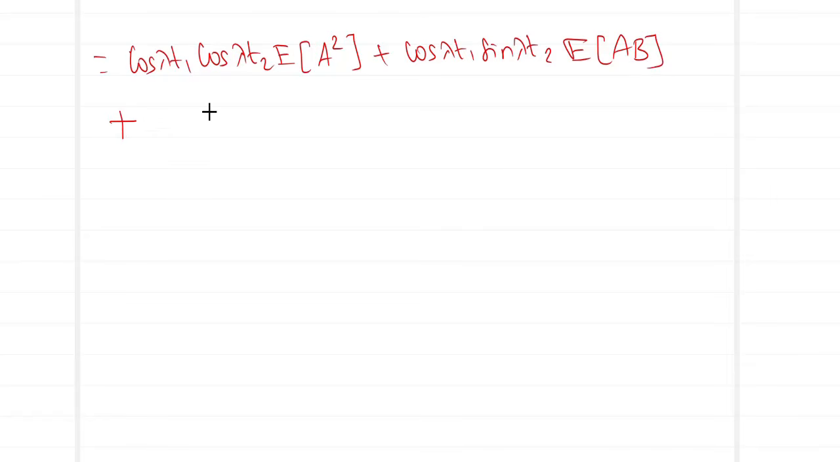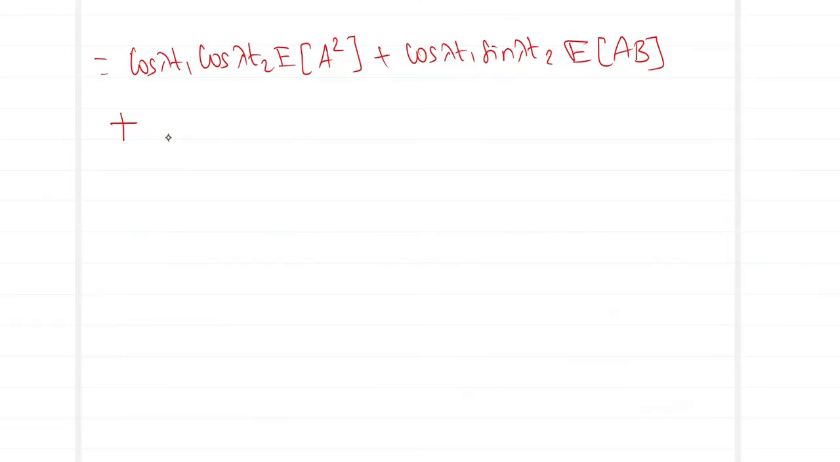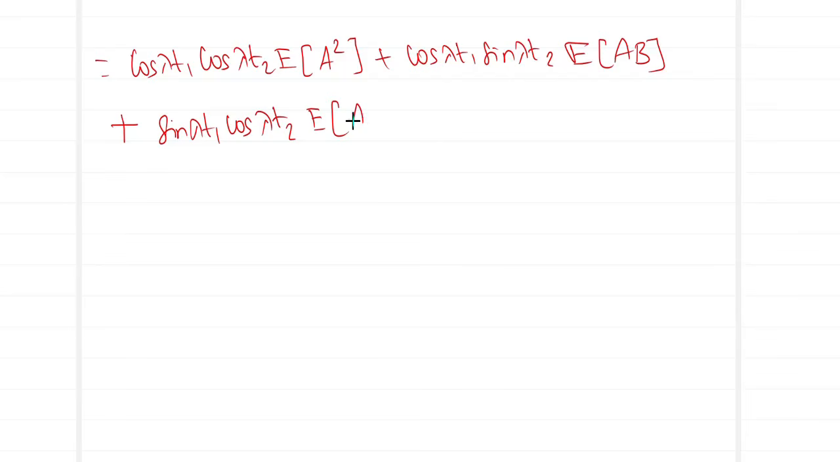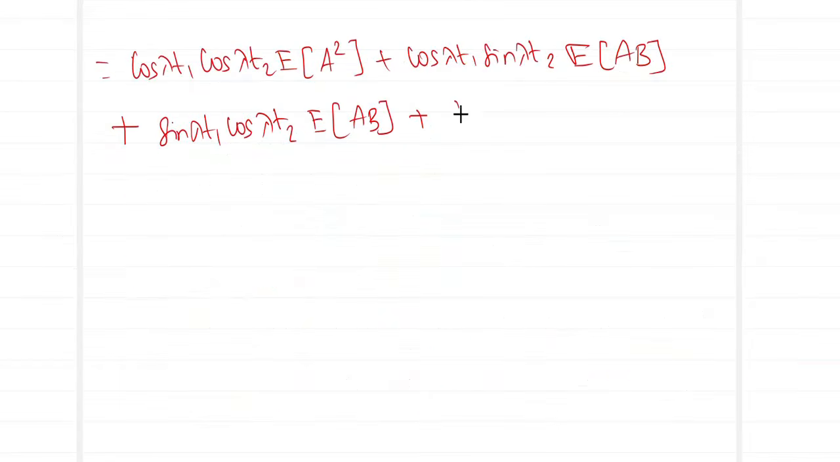What is the third term? What comes outside over here? Sin lambda t1 cos lambda t2. What is inside the expectation? Inside the expectation, I have BA. This can also be written as AB since it is a mere product. The last term, sin lambda t1 sin lambda t2, comes outside, leaving you with expectation of B square. So we have arrived at this stage.